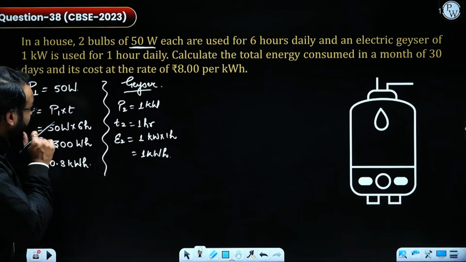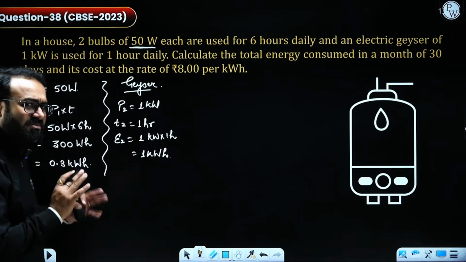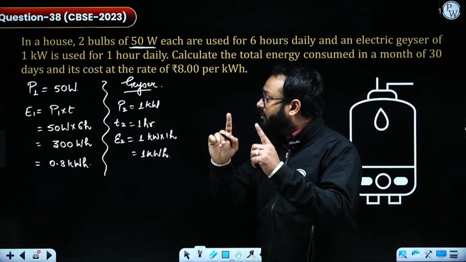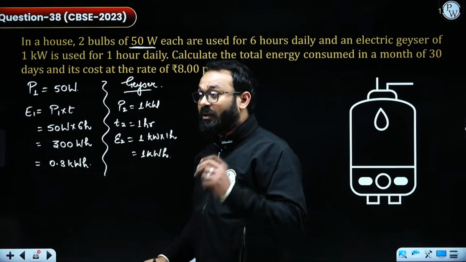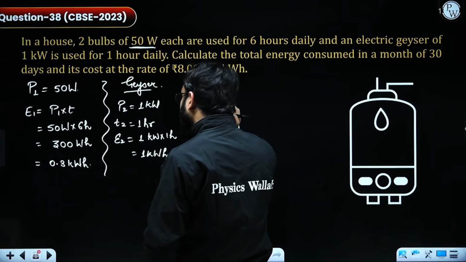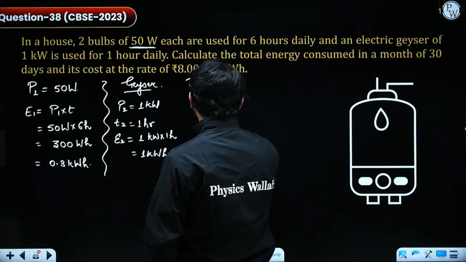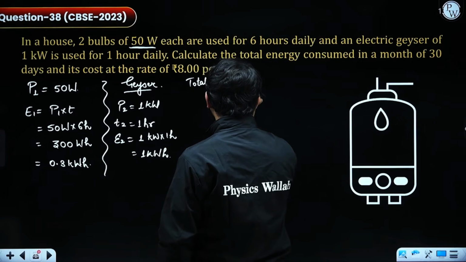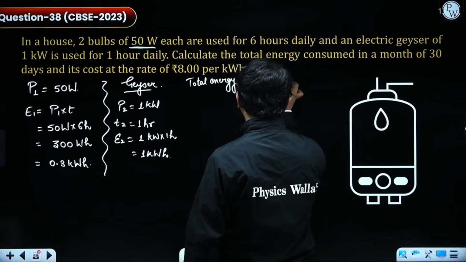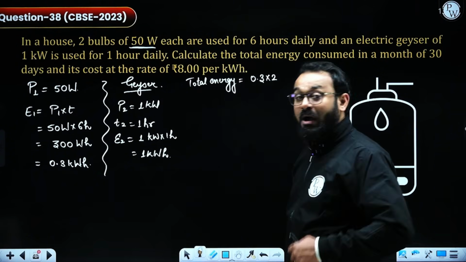So this is how we came to a conclusion about these energies, but we need to keep this in mind: there are 2 bulbs. So if I calculate the total energy consumed, it will be 0.3 multiplied by 2, and for how many days?